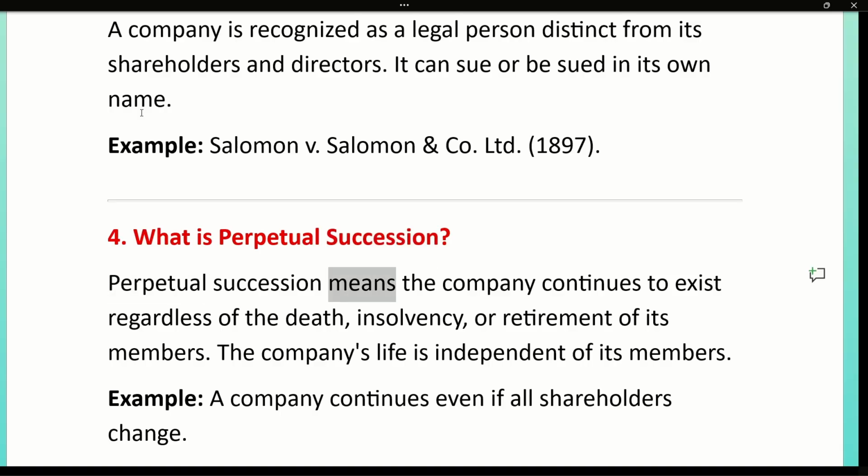4. What is perpetual succession? Perpetual succession means the company continues to exist regardless of the death, insolvency, or retirement of its members. The company's life is independent of its members. Example, a company continues even if all shareholders change.